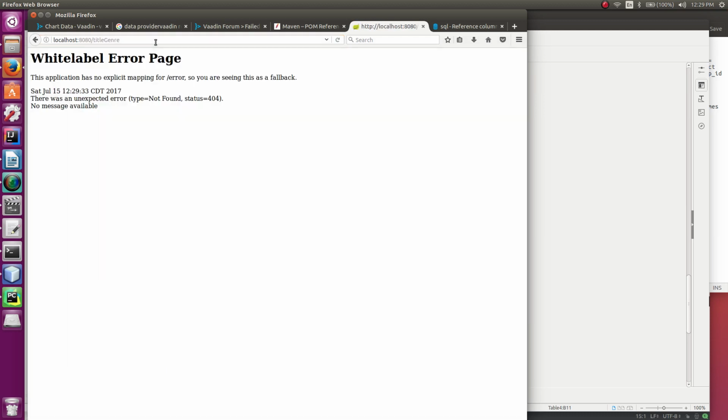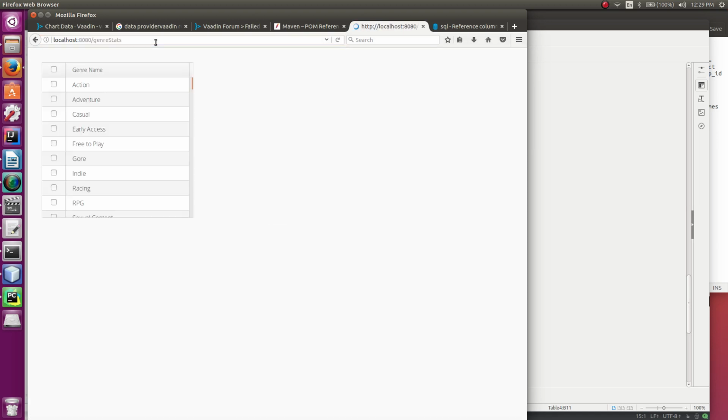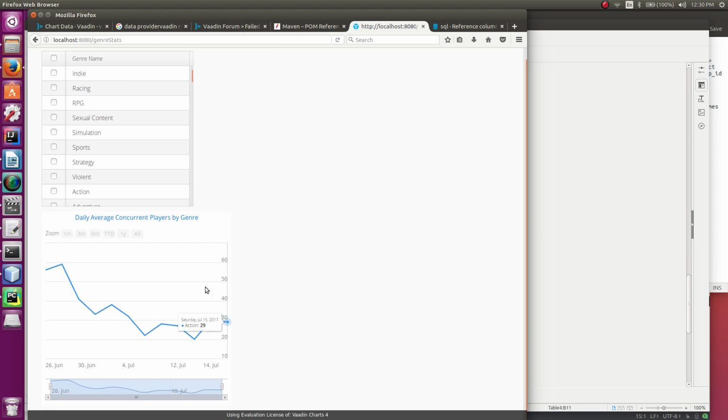So let's look at the other piece I have set up here. No, that's not it. Genre. So the other feature I implemented these last 2 weeks is to view performance by genre, and it works very similar to the title, except there's no filter. You can just scroll through and search for the genre, and you notice immediately there's way too many genres here. I only have 20 genres in my database. Right now there is a row here for each row in my view, and my view is set up to have a row for each day and each genre.